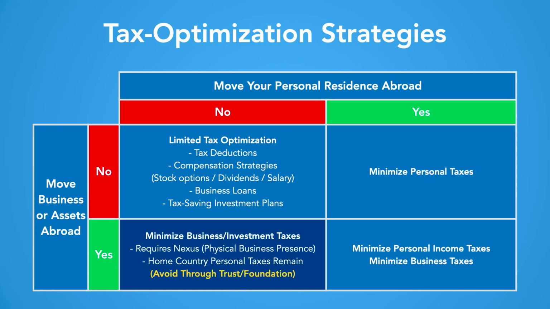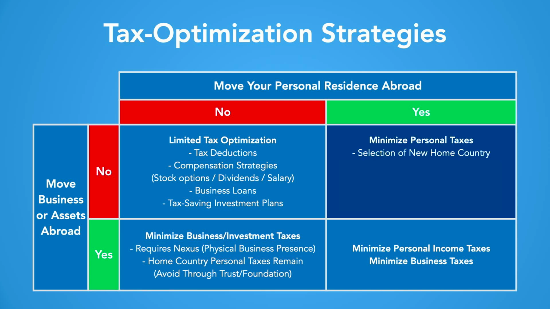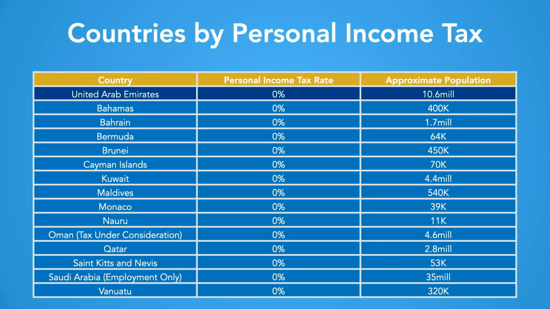Instead of setting up a trust or foundation, you may reduce capital gains taxes, as well as personal income taxes, by simply relocating abroad and giving up your home country residence altogether. Where would you move to reduce or eliminate personal income taxes? Numerous Caribbean and Arabian Gulf countries have 0% personal income tax rates.